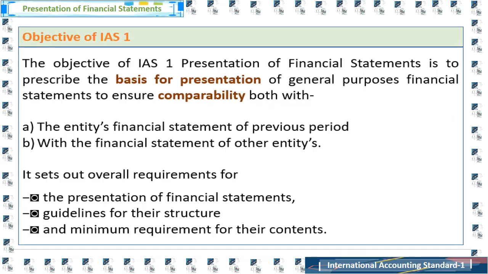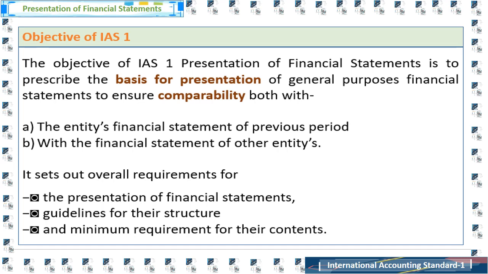The objective of International Accounting Standard 1, presentation of financial statements, is to prescribe the basis for presentation of general purpose financial statements to ensure comparability both with the entity's financial statements of previous periods and with the financial statements of other entities. IAS 1 sets out the overall requirements for the presentation of financial statements, guidelines for their structure, and minimum requirements for their content.